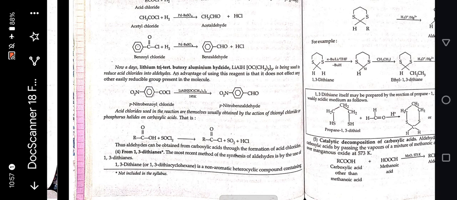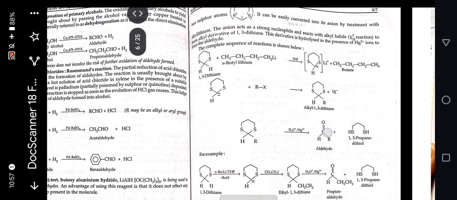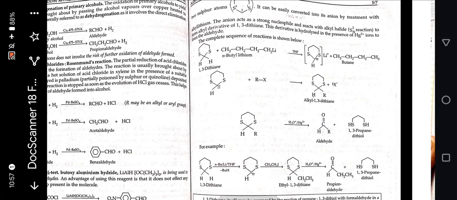From 1,3-dithiane, the most recent method for the synthesis of aldehydes is by the use of 1,3-dithiane. 1,3-dithiane is a non-aromatic heterocyclic compound containing two sulfur atoms. It can be easily converted into its anion by treatment with alkyl lithium. The anion acts as a strong nucleophile and reacts with alkyl halides to form an alkyl derivative of 1,3-dithiane. This derivative is hydrolyzed in the presence of Hg2+ to form the aldehyde. The complete sequence of reactions is shown below.